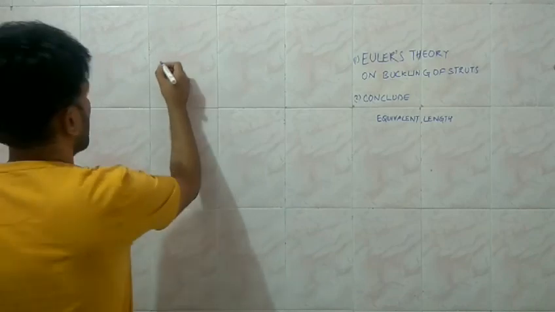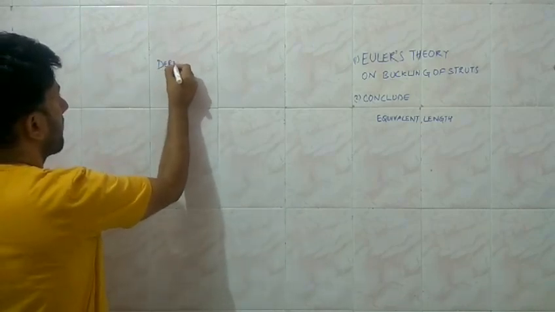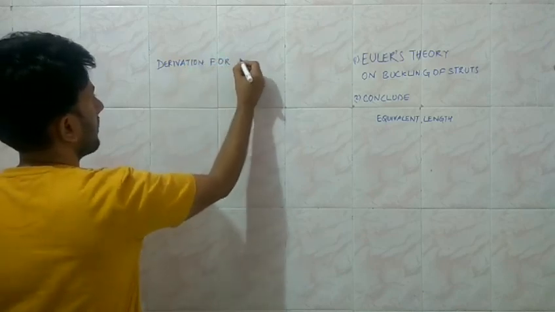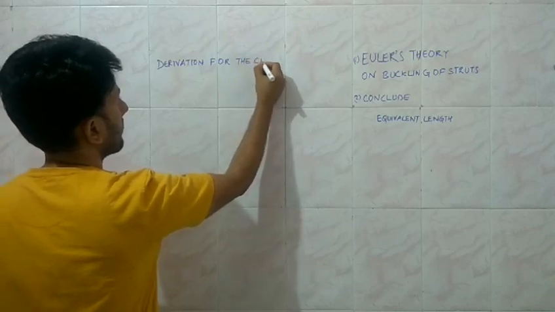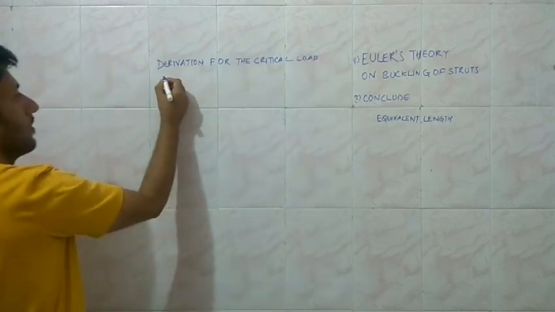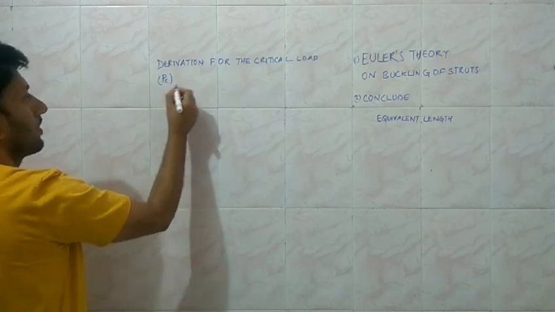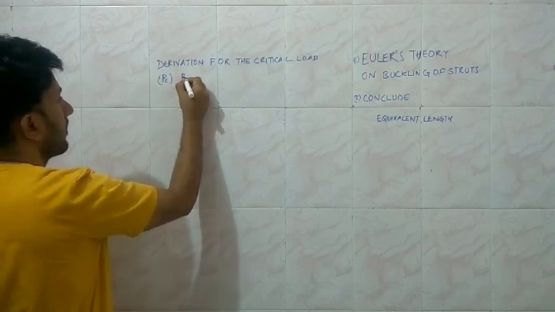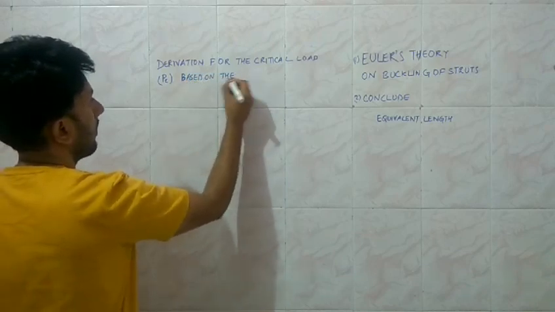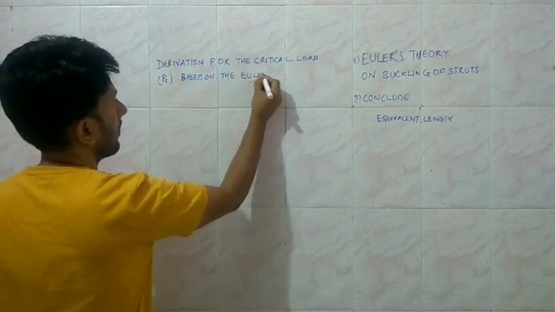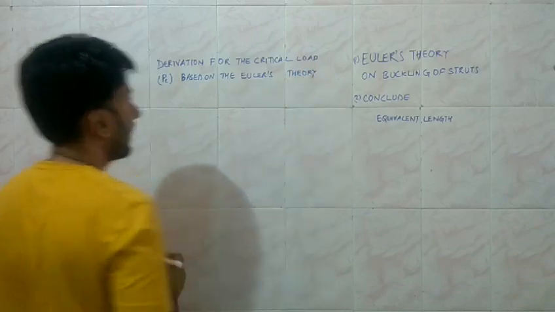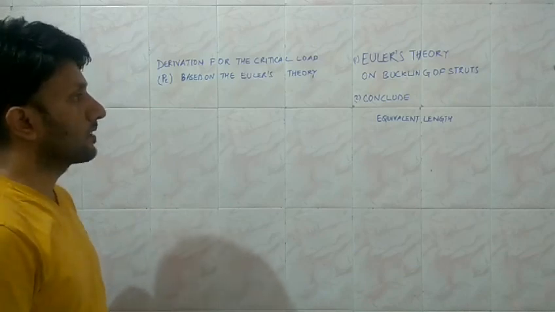Now we will discuss the derivation for the critical load, which is going to be denoted by PE, based on Euler's theory. And we are going to consider the different end conditions of the struts.